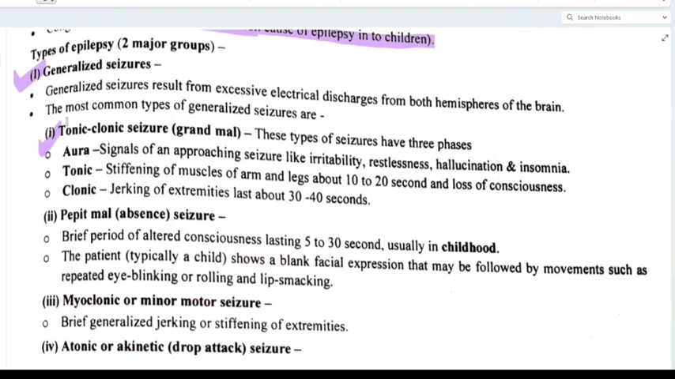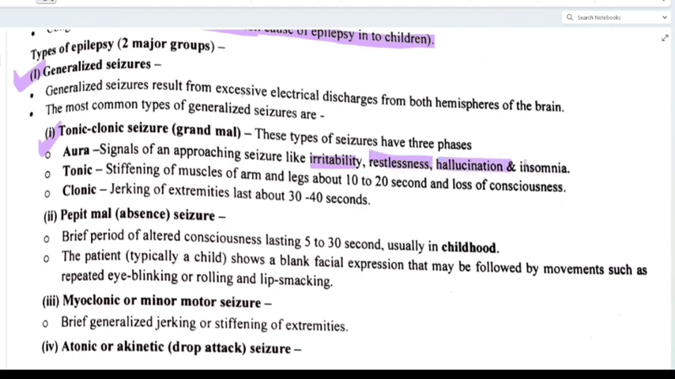What is tonic? Tonic means basically toned. You can remember it like toned, because the whole body will be rigid. And what is clonic? That is jerking movement. We will be discussing that in a separate class. For now we can study the types of generalized seizure. First one is tonic-clonic seizure, also called grand mal seizure, and this type of seizure has 3 phases. What is that? That is aura. Signals of an approaching seizure like irritability, restlessness, hallucination and insomnia.